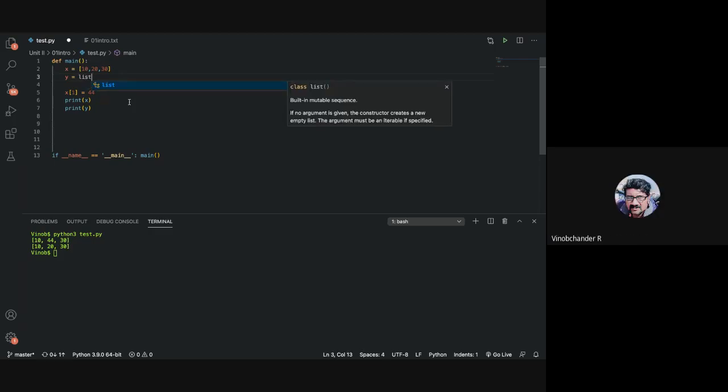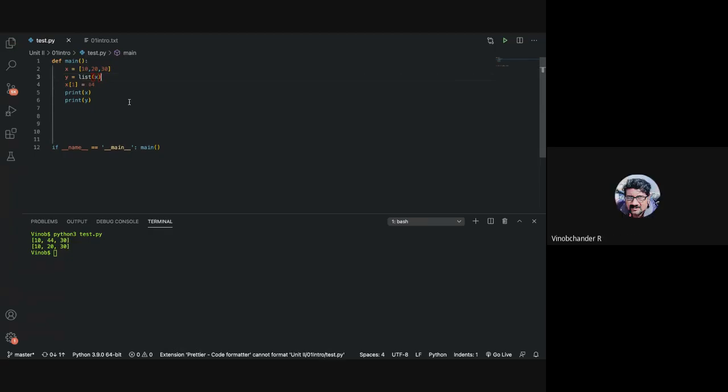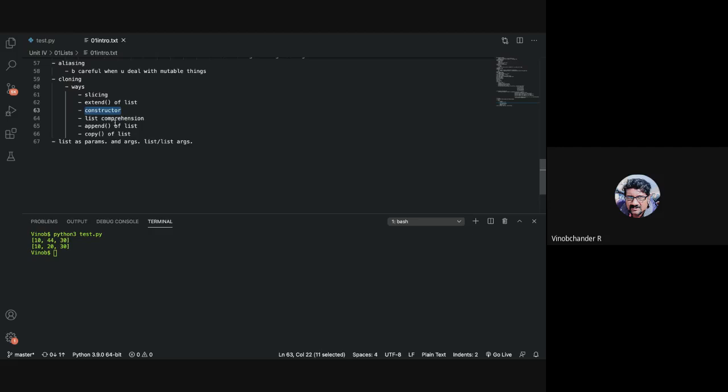So let us create an object of the list type using this particular style and pass in a particular list, and our list is X in this case. If I do the same thing again, it is cloning. So this is also cloning. If I run this now, you see, you get the same output. All right, so this is the next way using the constructor.